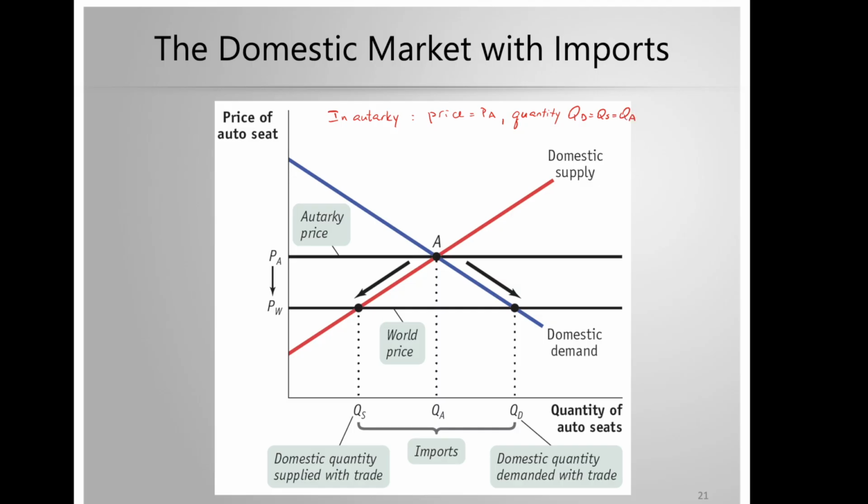With trade, price becomes PW. Quantity demanded is QD, which is higher than QA. Quantity supplied domestically is QS. And then the imports will be equal to the difference between QD and QS.